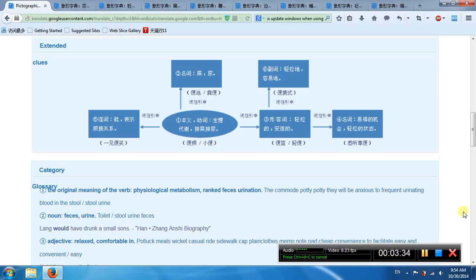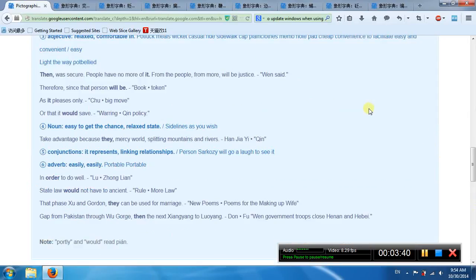Second meaning, urine. Third meaning, relax, comfortably. Fourth meaning, easy to get a chance, relaxed state. Fifth meaning, conjunction, linking relationships. Sixth meaning, easily, adverb.